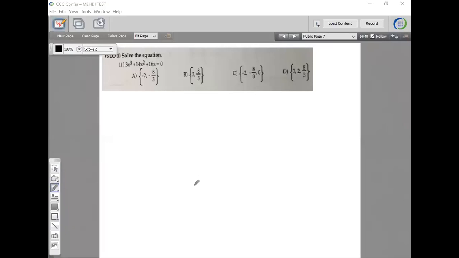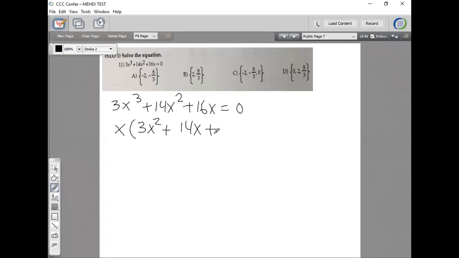Okay, here we want to solve for x. The first step is to see if we can factor this. 3x cubed plus 14x squared plus 16x is equal to 0. Looks like I have x in common here, and that's about it. 14 doesn't go into 3. So we only have x in common. So this becomes x times 3x squared plus 14x plus 16.